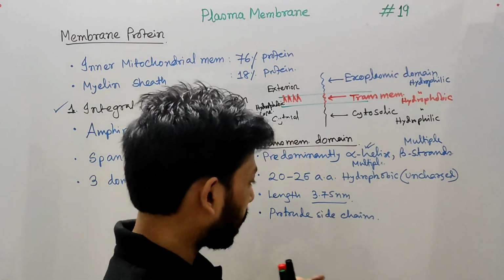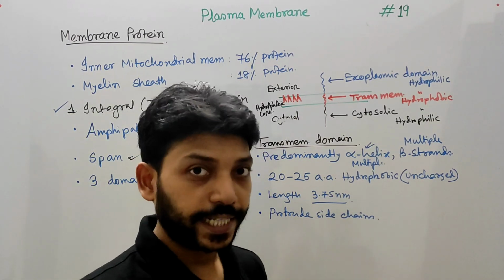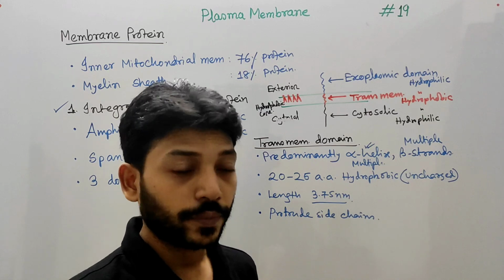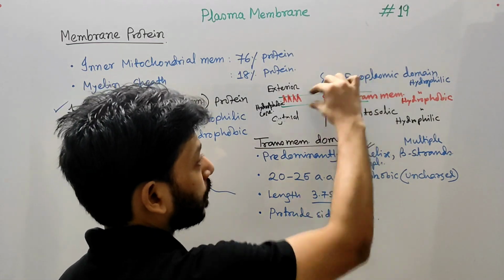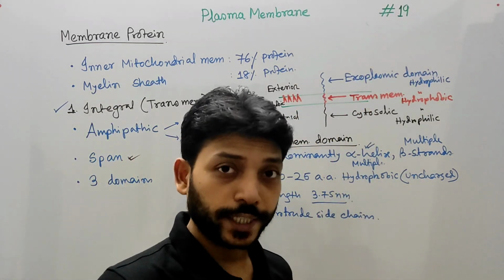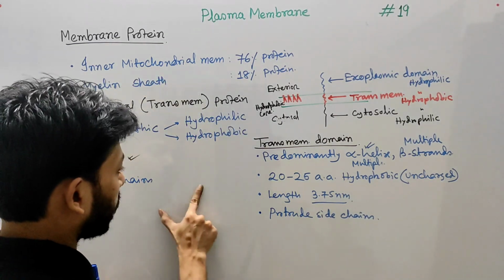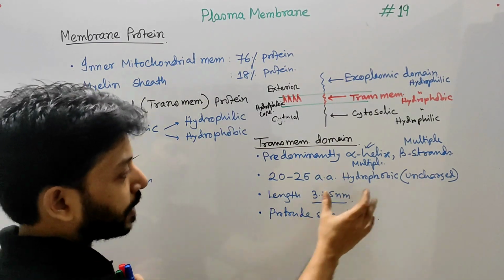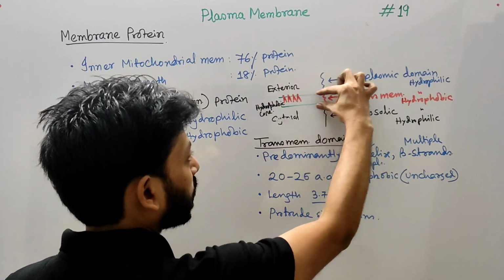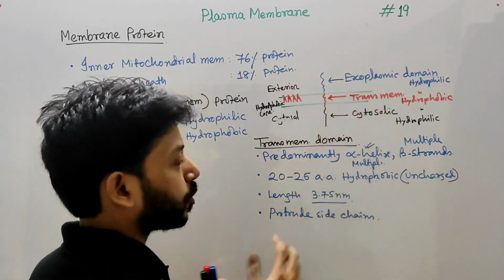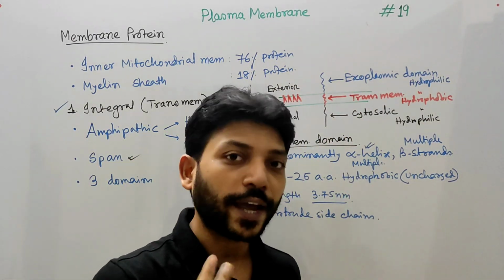They can interact with the fatty acids, but there is a problem. The basic bond present in a protein is called the peptide bond. Let me explain this. This portion is hydrophobic in nature, these segments contain hydrophobic amino acids, so there is no problem. They make van der Waals interactions.